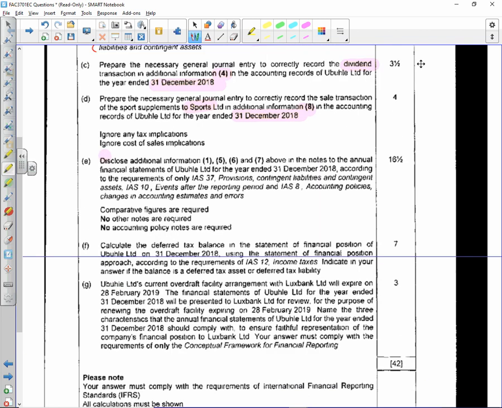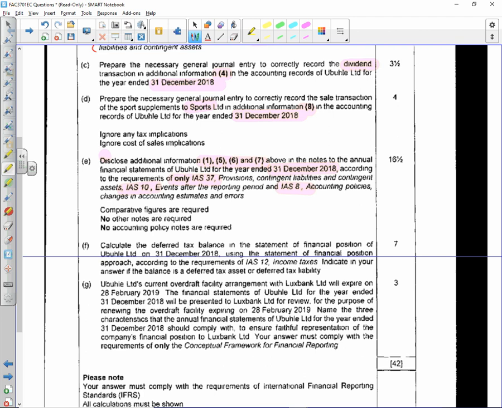Then they want us to disclose information in points 1, 5, 6, and 7. So quite a lot of disclosure, for the 31st of December 2018, according to the requirements of only IAS 37, IAS 10, and IAS 8. Right, so we'll get to that disclosure.